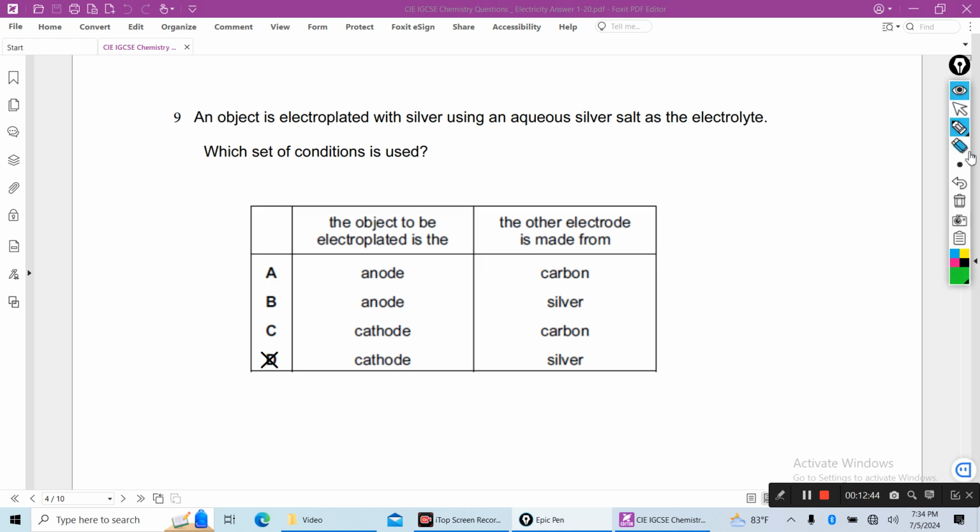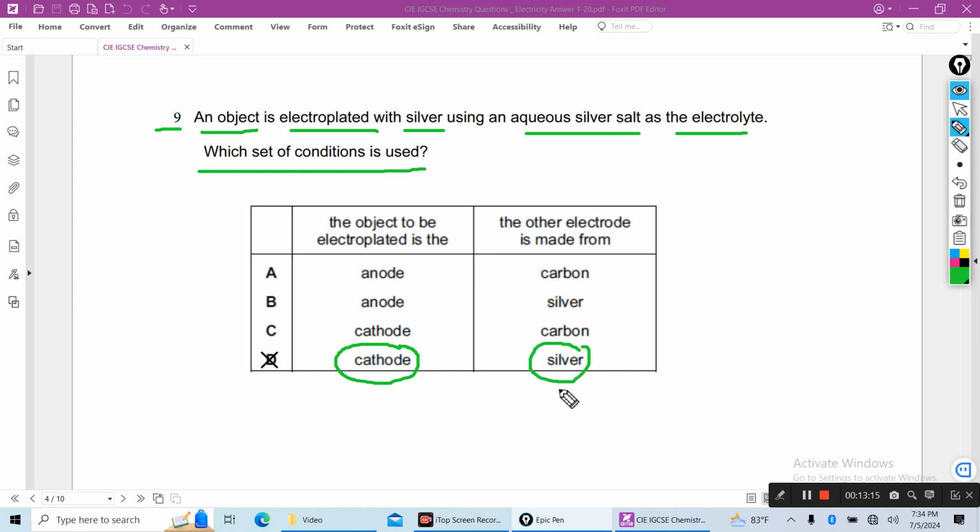Nine. An object is electroplated with silver using an aqueous silver salt as electrolyte. Which set of conditions is used? The object to be electroplated is attached to the cathode and the other electrode is made from silver.